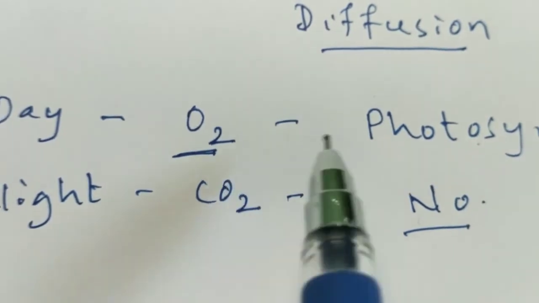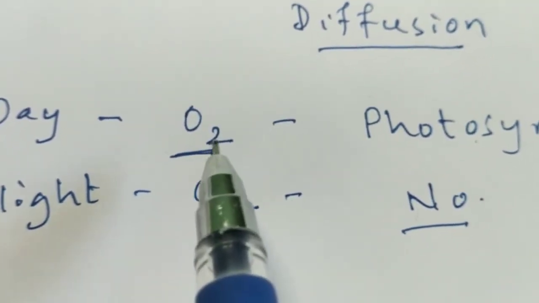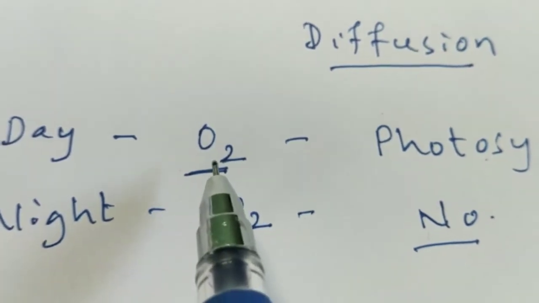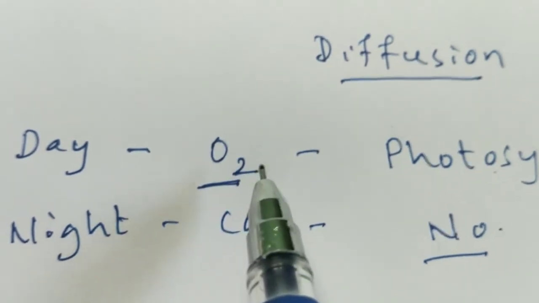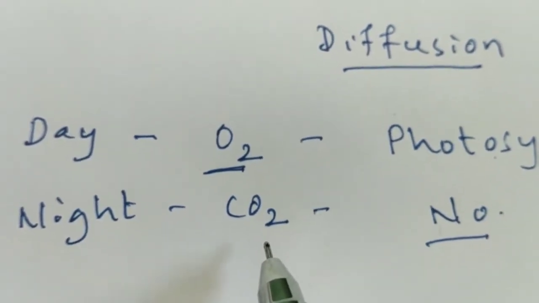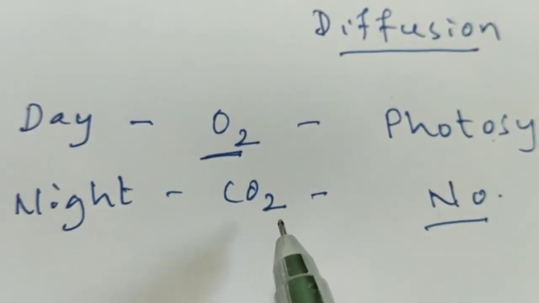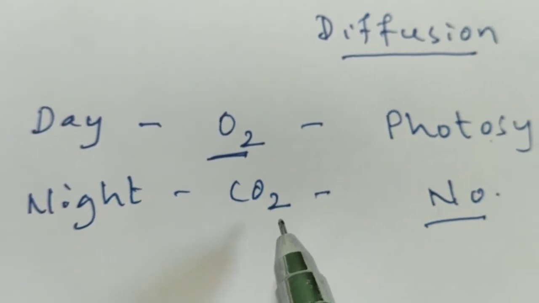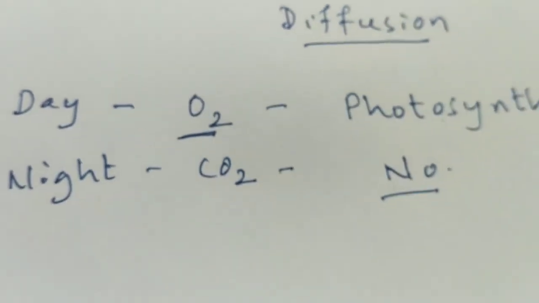It is reversed in case of night, when carbon dioxide will be more inside the plant cell than outside, so it is diffused out.